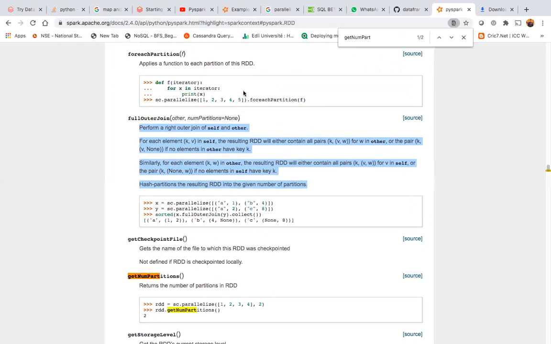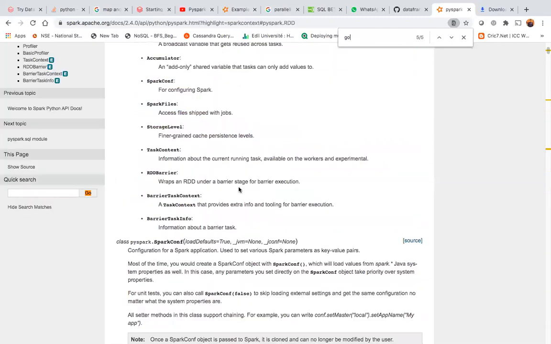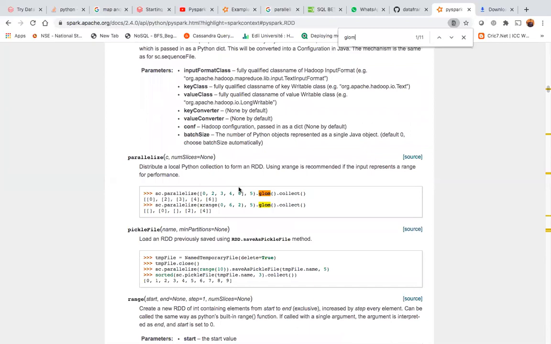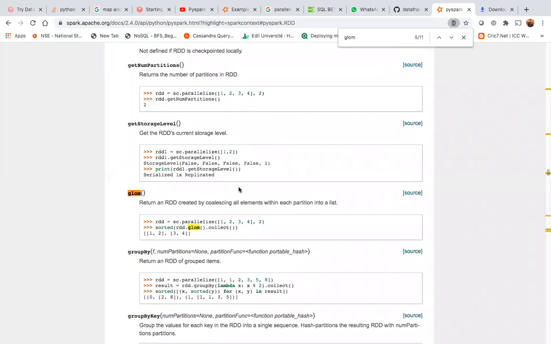So we saw getNumPartitions is a function that returns the number of partitions. Then you are asking about the glom function, Control F. glom is a function that returns an RDD created by coalescing all elements within each partition into a list.